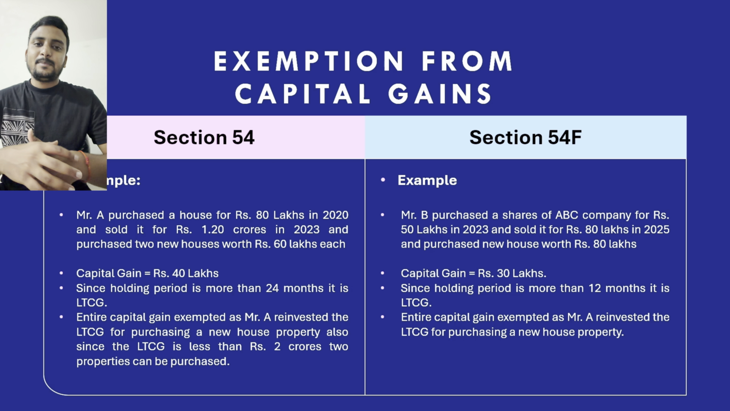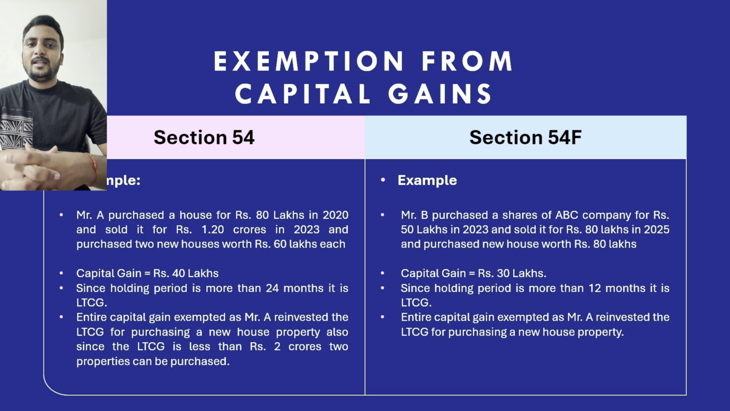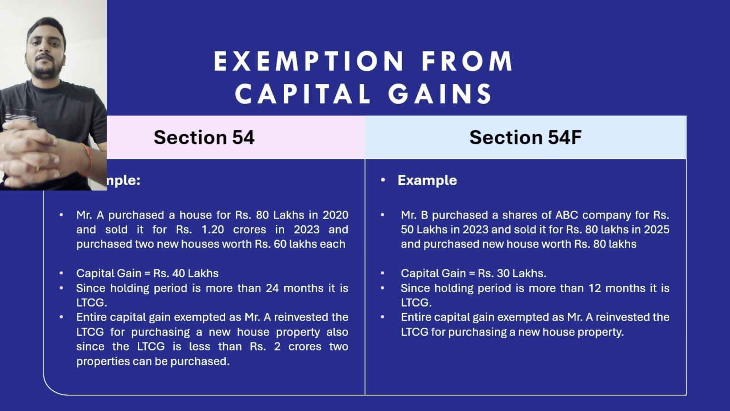Also here, since the capital gain is less than 2 crores, he can purchase two different house properties and claim the entire exemption, which he had done already. So now let's move to section 54F.